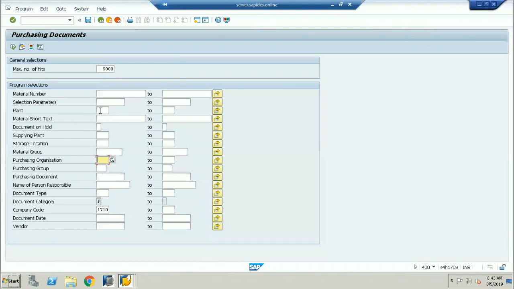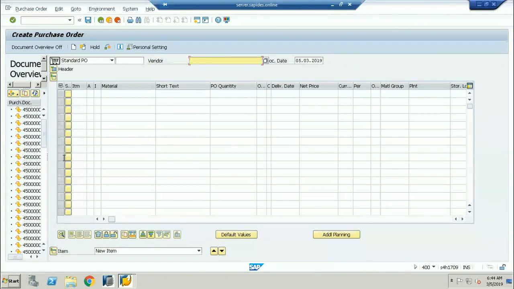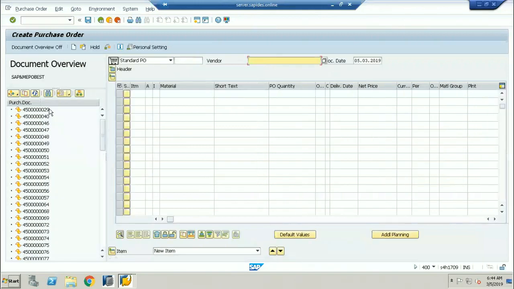If you don't have the plant identification number, whatever it may be, and you want to look out for all the purchase orders, then I will click on execute, and I will remove the company code also, because I want to view all the company codes. Or if you want to view only a specific company code, give the company code and click on execute. Now this is the list of purchase orders available. If you scroll down, you can see these are the purchase orders.